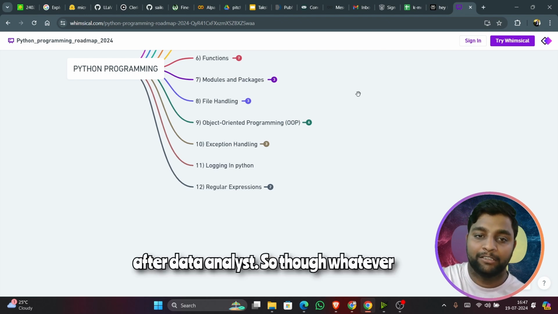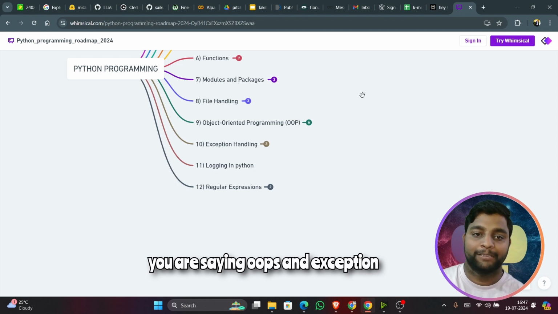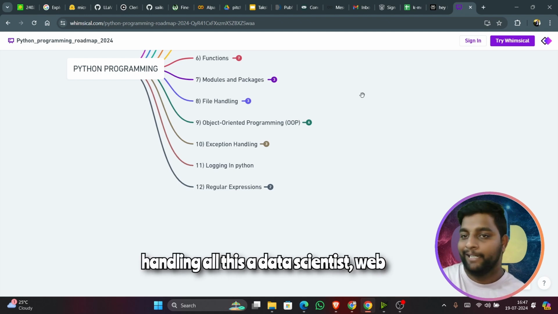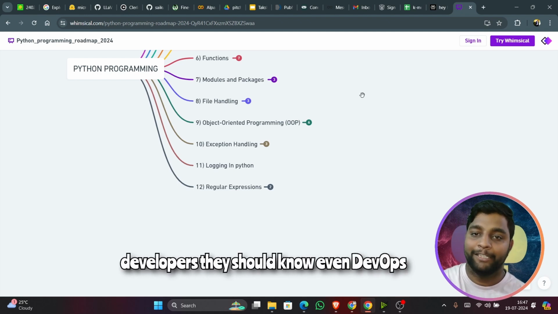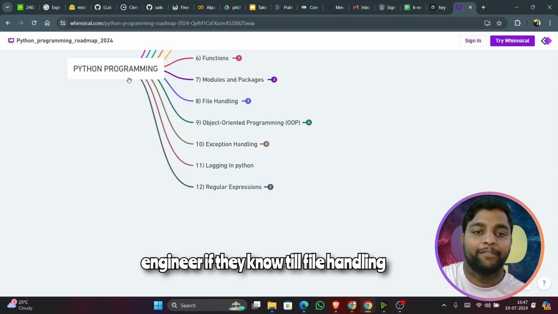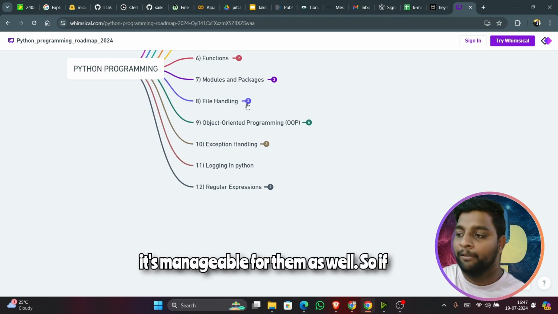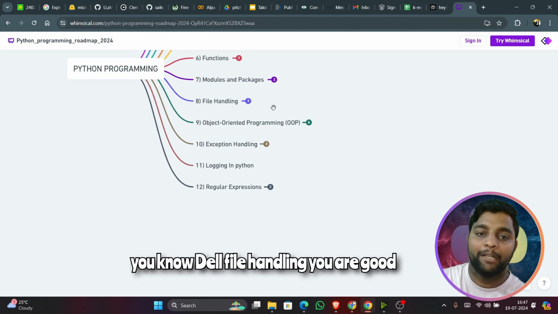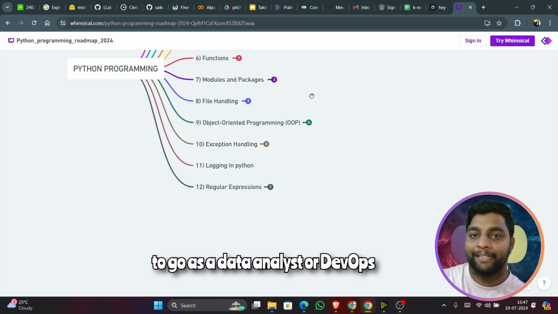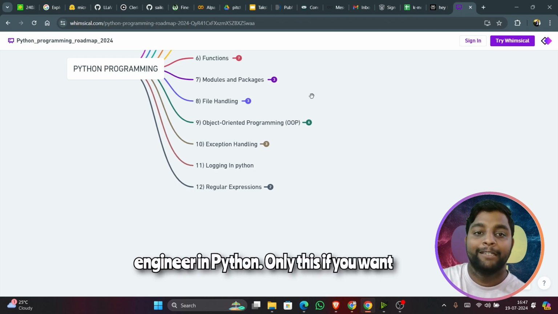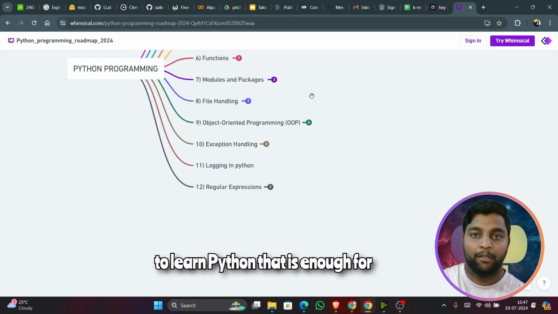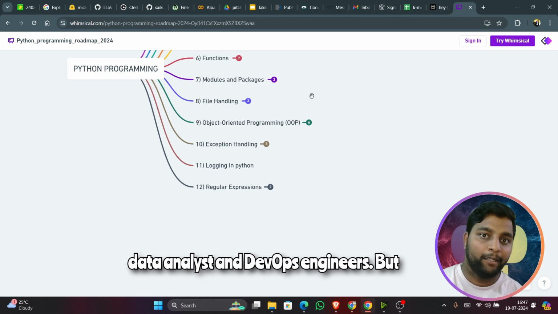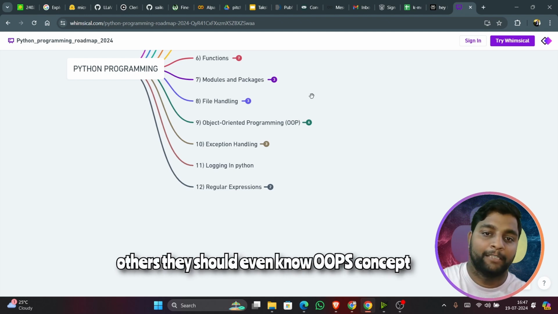After data analyst, whatever you're saying, OOPS and exception handling, all this, a data scientist and web developers should know. Even DevOps engineers, if they know till file handling, it's manageable for them as well. If you know till file handling, you're good to go as a data analyst or DevOps engineer in Python. Only this, if you want to learn Python, is enough for data analysts and DevOps engineers. But others should even know the OOPS concept as well.